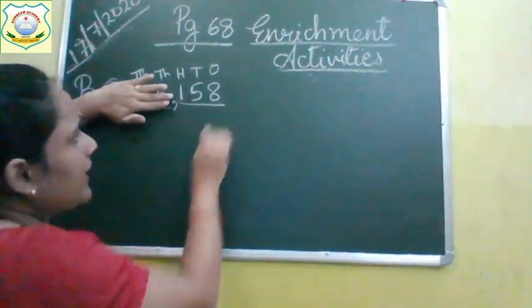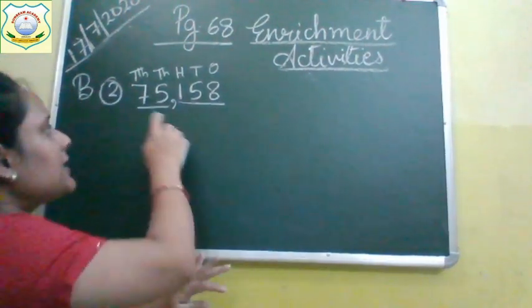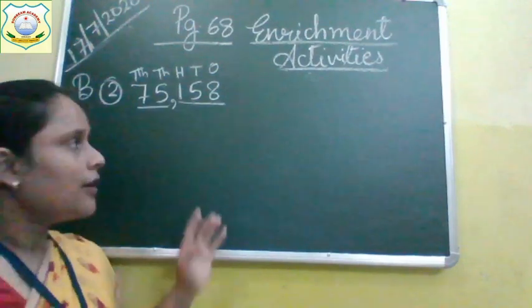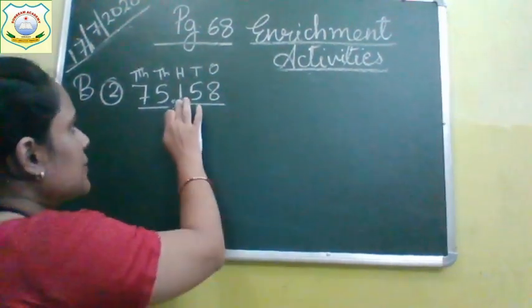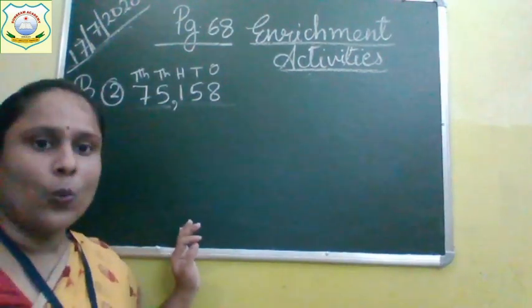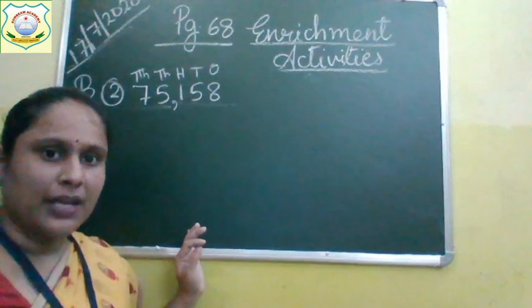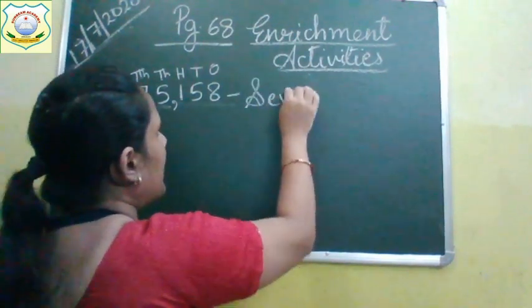It's 158. So it's very easy. 75,158. Write down, everyone.